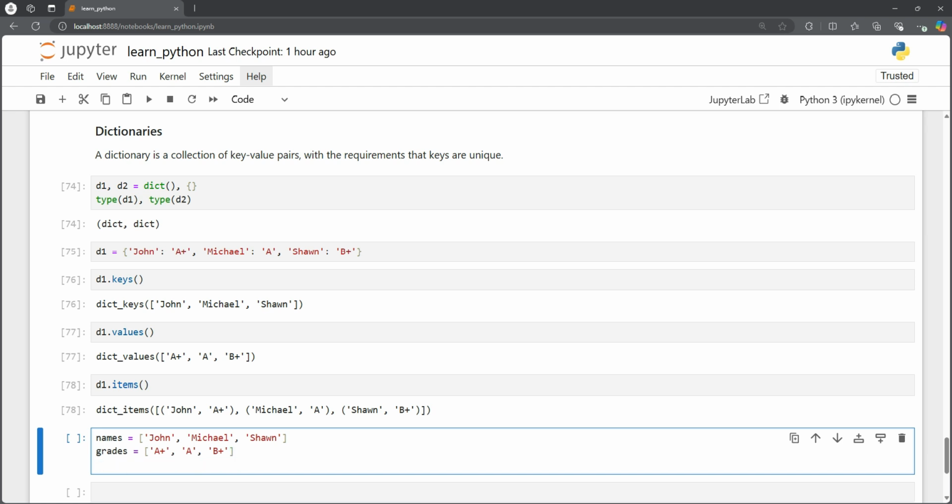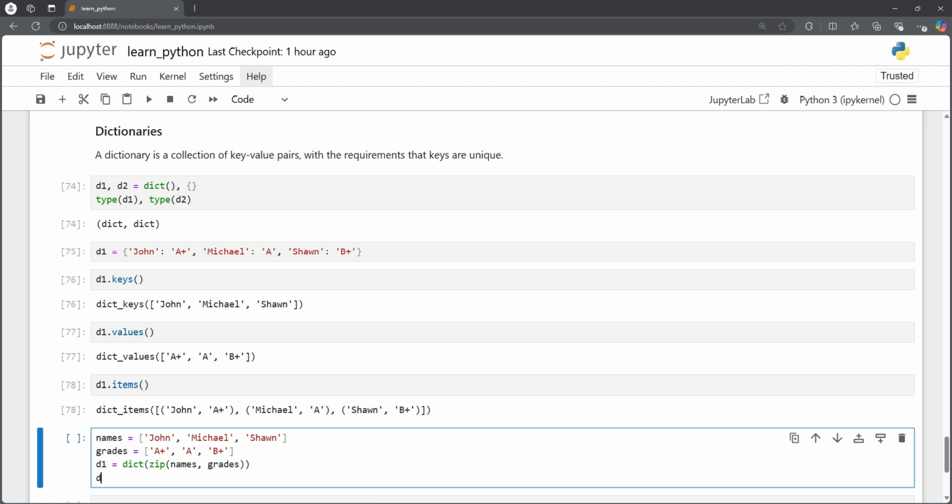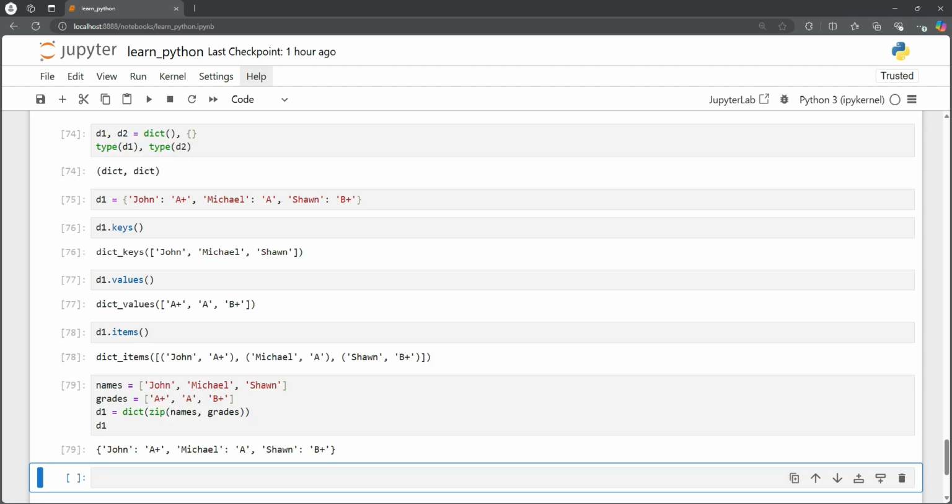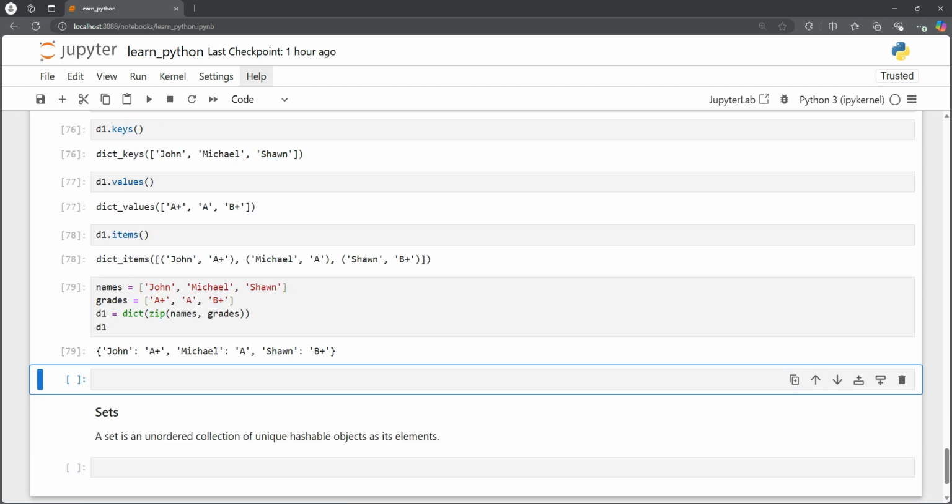Now if we want to produce our d1, again we can use the constructor dict, and then we use the zip method, and we can zip names and grades together and apply dict. So d1 should be the same dictionary that we built earlier: John A plus, Michael A, and Sean B plus. So again, a very powerful technique for creating dictionaries and checking their keys and values.